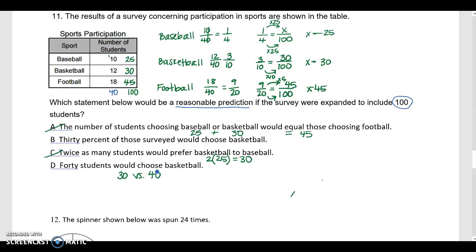30% would choose basketball. So 30%, 30 over 100 is how many over 100 students, right? So that would be 30 students. So do 30 students prefer basketball? Yes, right? So that means B would be our answer. All right, let's keep moving.